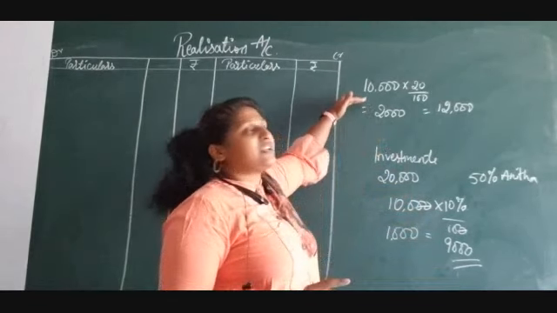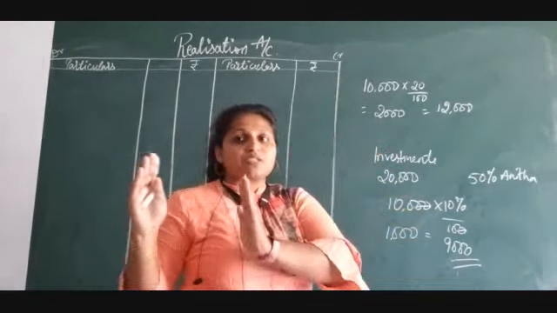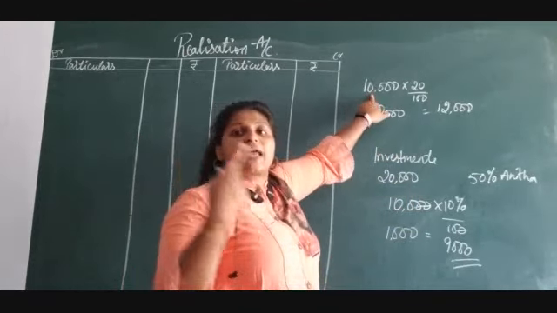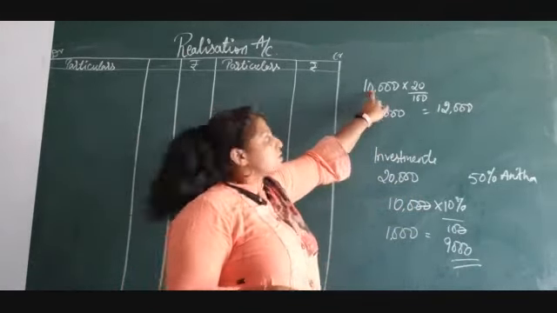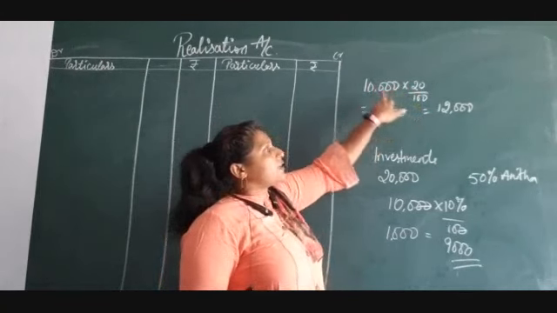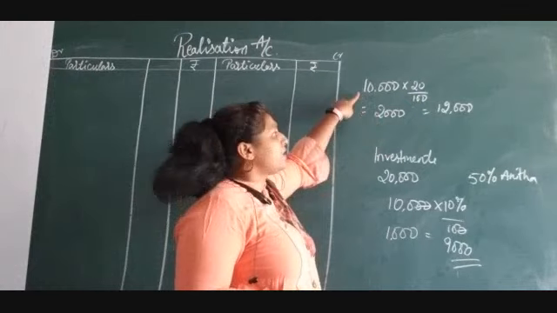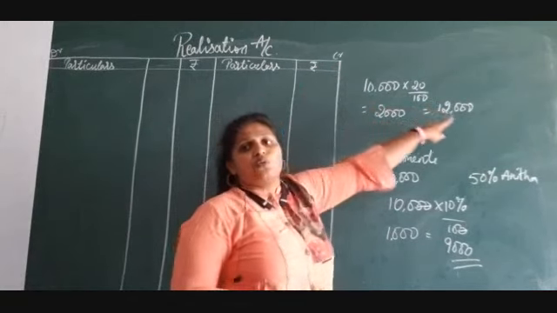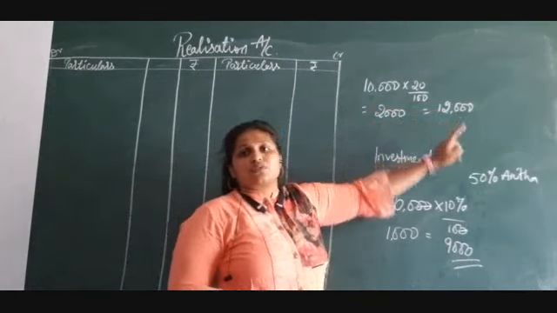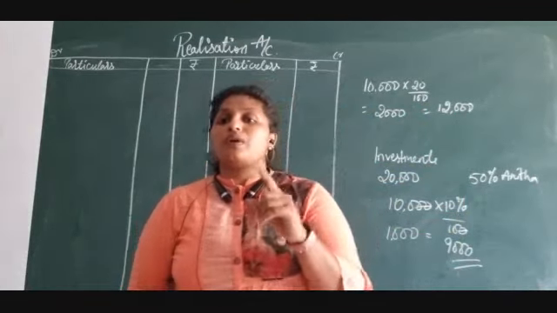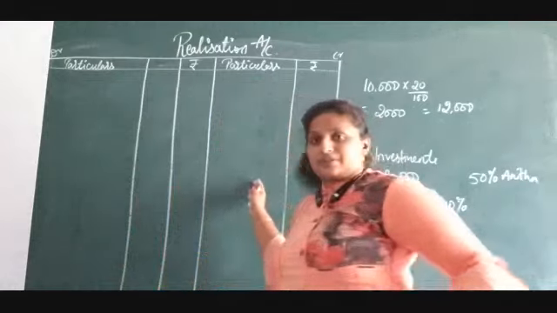And the remaining 10,000 is the other 50% which is sold. On that, they have earned a 20% extra gain. So 20% calculated on this 10,000, you will get 2,000. So 10,000 plus 2,000 will be 12,000. So half of the investment is realized at 12,000. That we are going to show here.